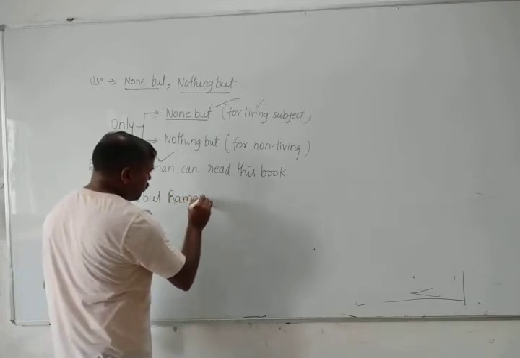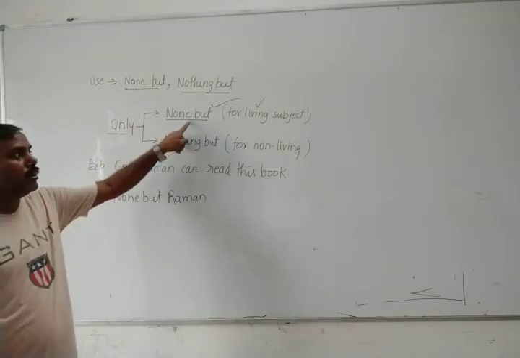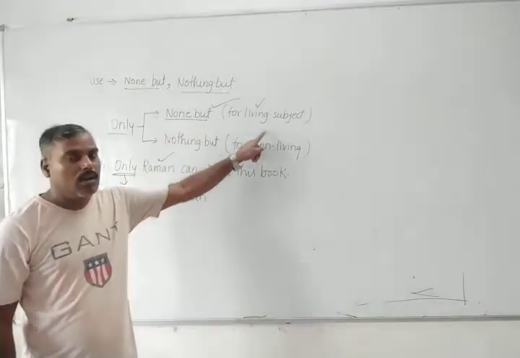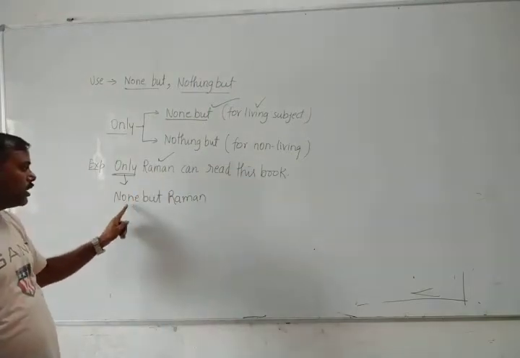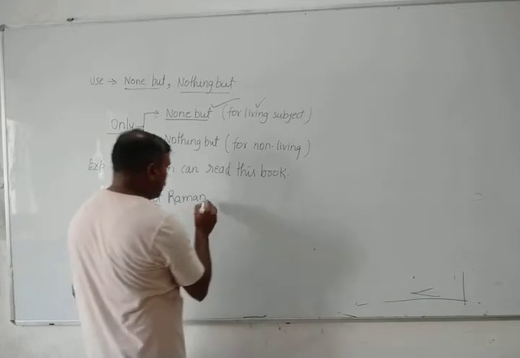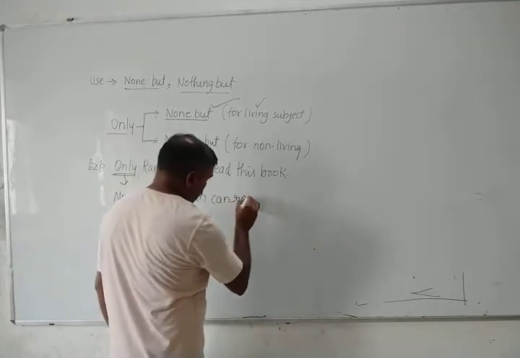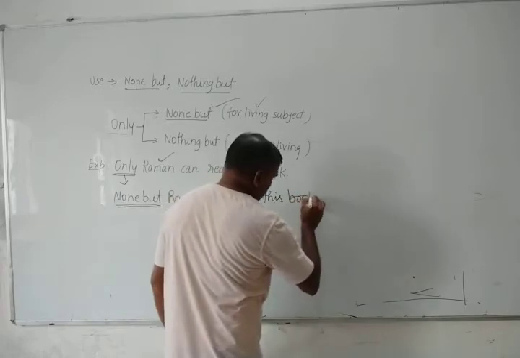You have to do only one change. What is the one change? In place of only you have to write none but if your subject is living. Raman is the subject and is living one. In that condition, in place of only I have written none but Raman can read this book.